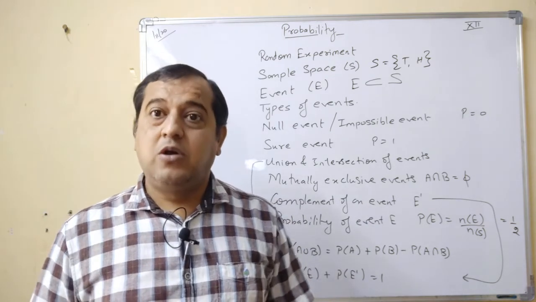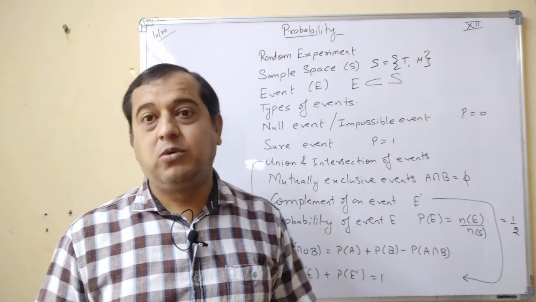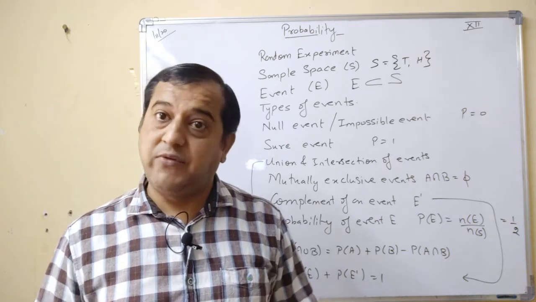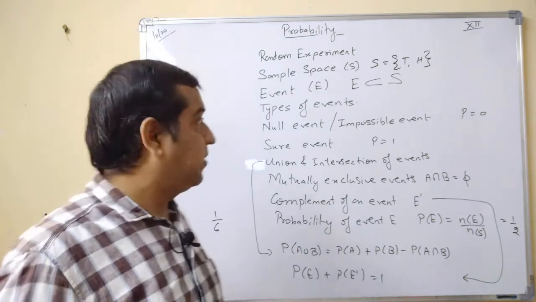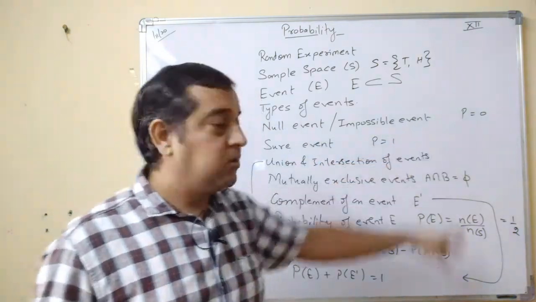Okay, because on a die there are 6 spaces and the numbers are from 1 to 6. So getting the number 7 is just an impossible event. For that the probability is always 0.